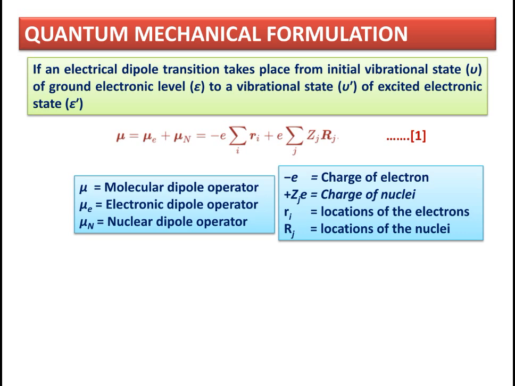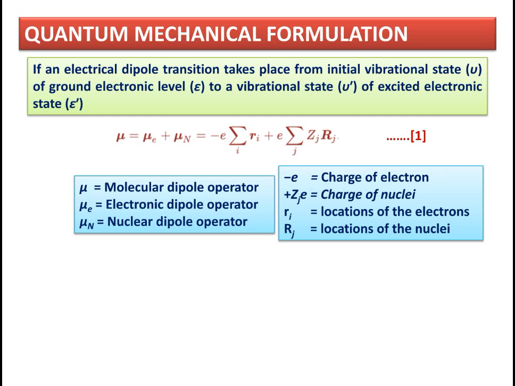What is dipole moment? Dipole moment is the product of the charge and the distance between the two charges present in the dipole. So for the electronic dipole moment operator, the charge of the electron will be minus e and its position is ri. The product of the two will give the electronic dipole operator, and for the nuclear dipole operator, the product of the charge of the nucleus, which is plus Ze, and its position capital R will generate the nuclear dipole operator.